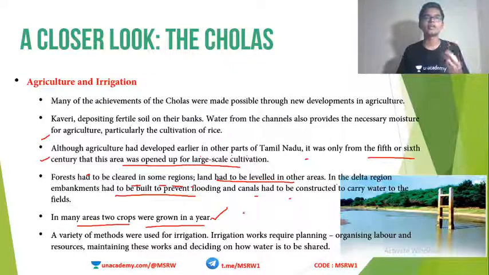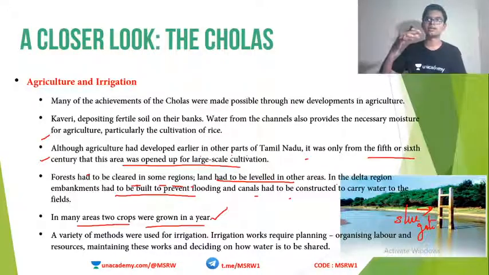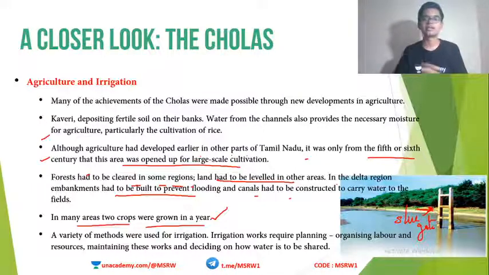Okay, so more and more innovation, more and more technology is coming to the fore. Look at this picture. Here you can see a sluice gate. This was used in ancient times to let out a particular amount of water, just like our dams these days. When the water level is high, the shutter opens a bit, one or two inches, and the extra water flows out. In the same way, the sluice gate was used in the earlier period to regulate the water flow.